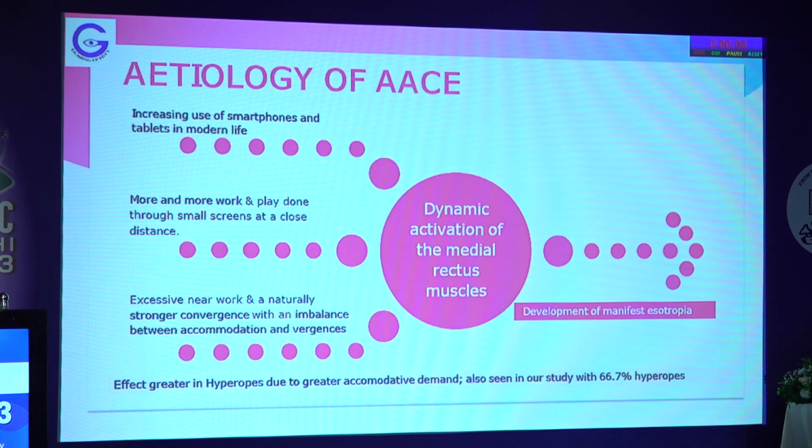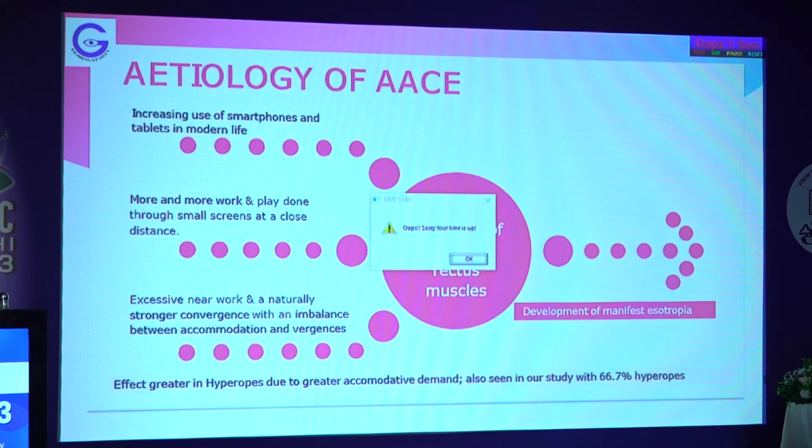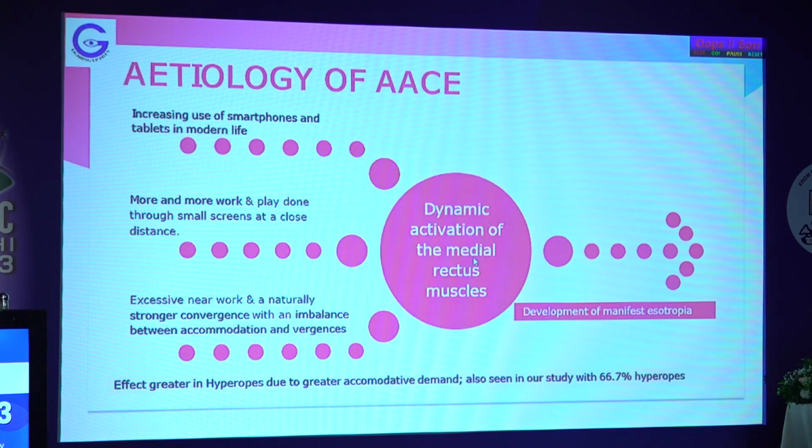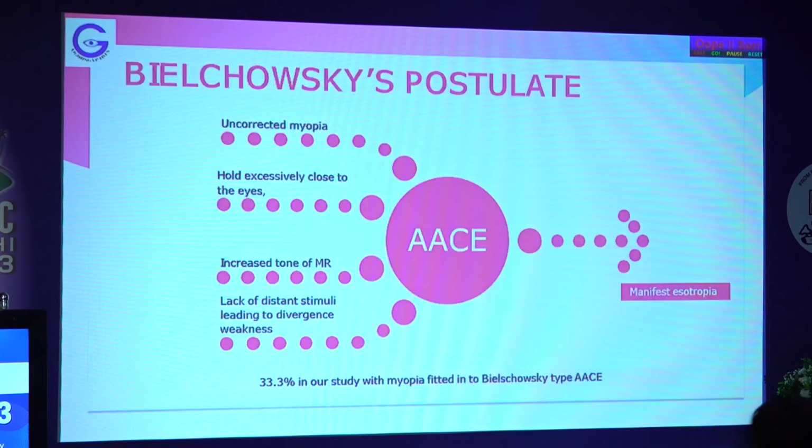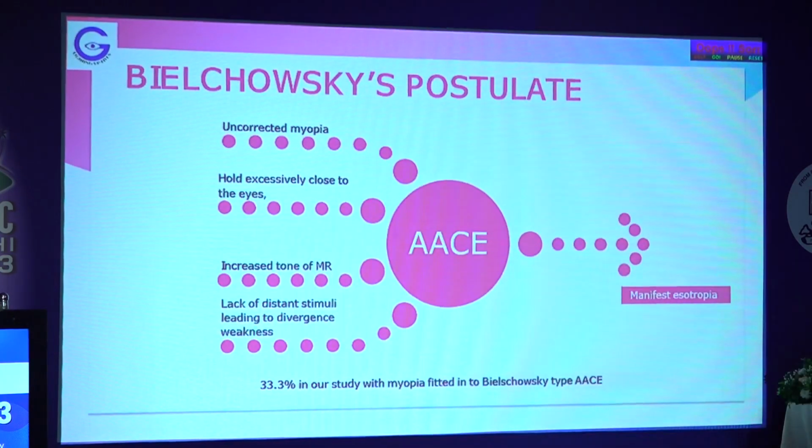So, I'd like to just postulate that in the increasing use of smartphones and tablets in modern life, with more and more near work coming into play, everything done at near, both at work and play, there is an excessive use of near work, and naturally, stronger convergence in the younger population leads to an imbalance between accommodation and convergence, leads to dynamic activation of the medial rectus muscle and development of a manifest esotropia. And this is more in hypermetropes, naturally because of the greater accommodative demand, and this was also seen in our study. But do you know that even myopes can develop ESO deviation?